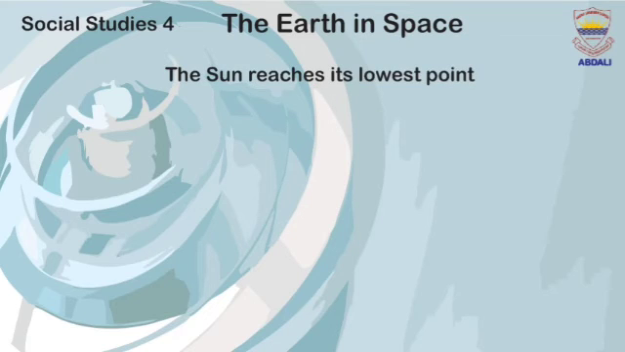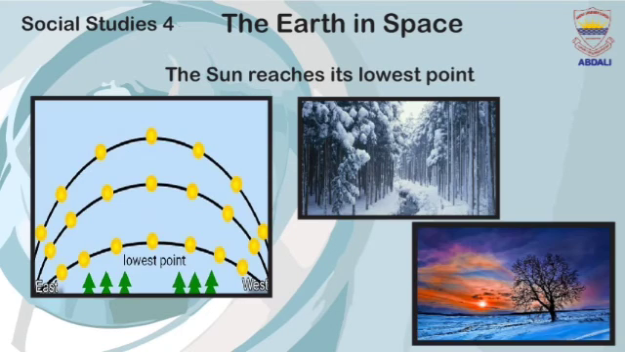The sun reaches its lowest point. The sun also reaches its lowest point in the northern hemisphere at midwinter, that is 22nd December.